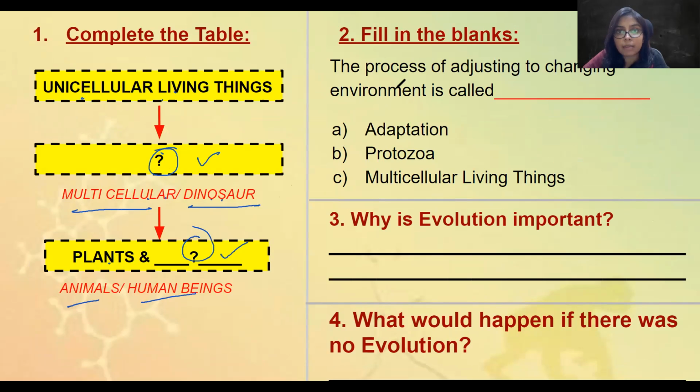Question number 2 is fill in the blanks. The process of adjusting to changing environment is called dash. Options: adaptation, protozoa, multicellular living things. Question number 3, why is evolution important? Evolution important क्यों है? You have to write the answer on your own. Question number 4, what would happen if there was no evolution? अगर evolution दुनिया में होता ही नहीं, तो क्या होता? Okay, so make sure you're doing it